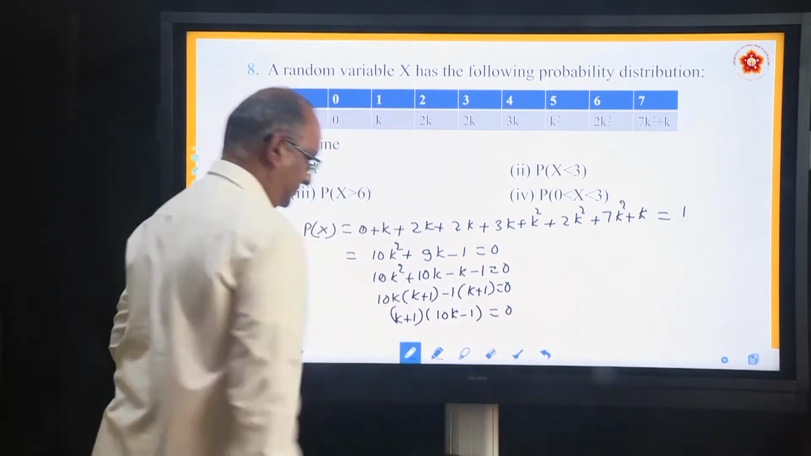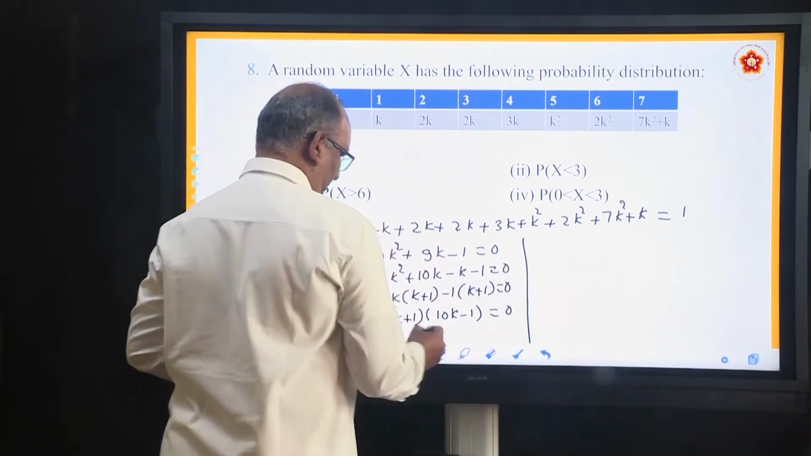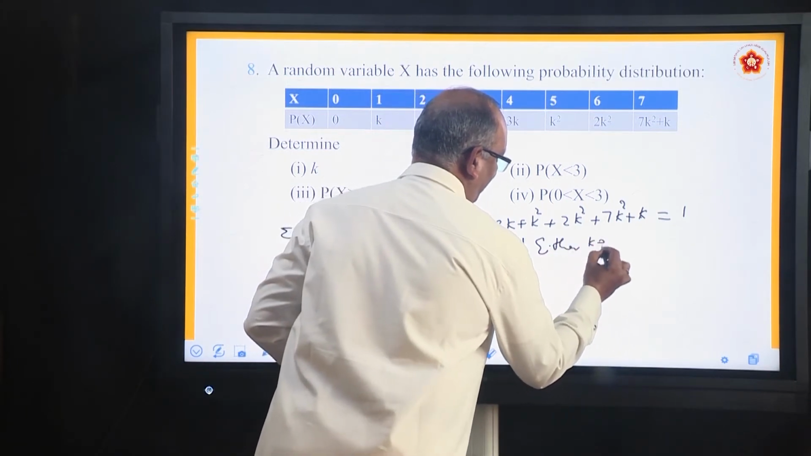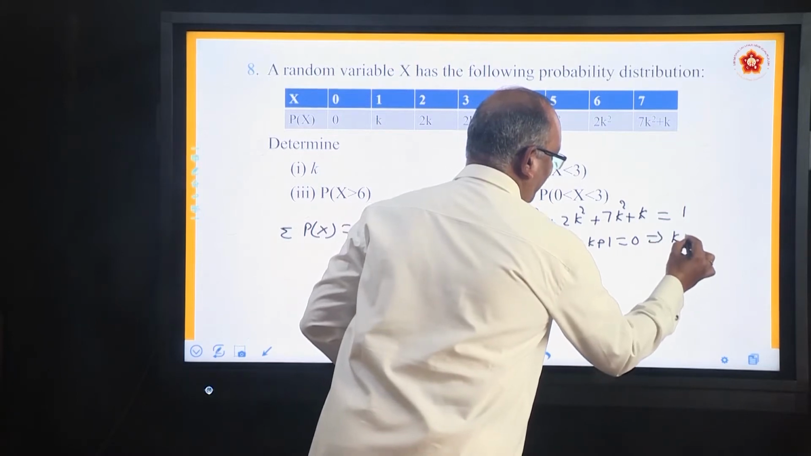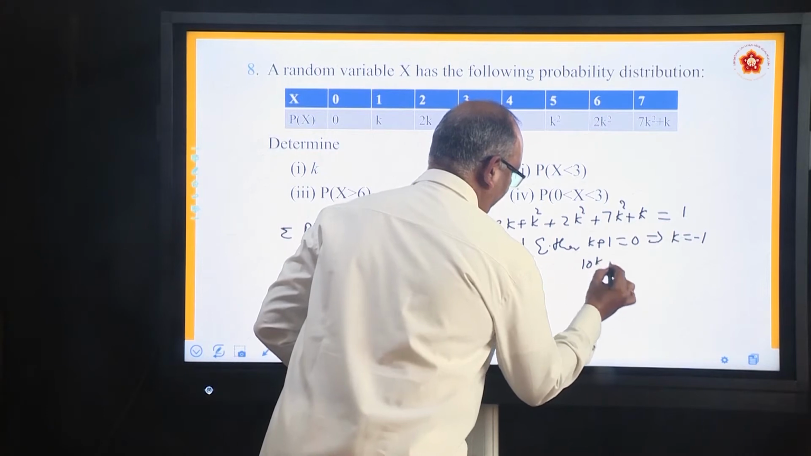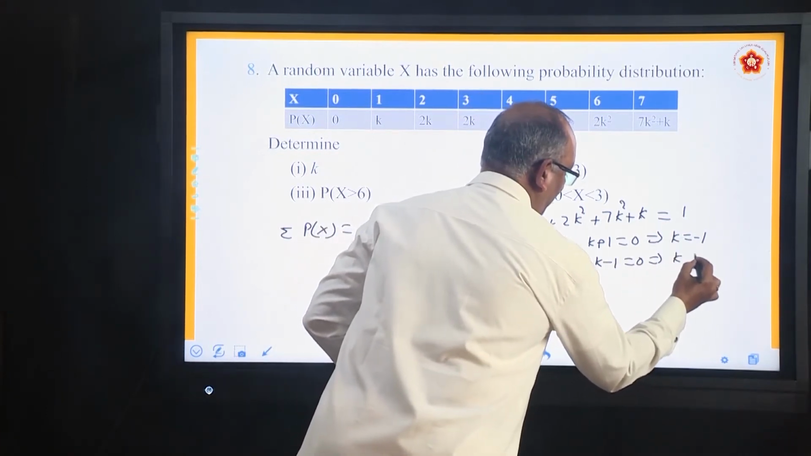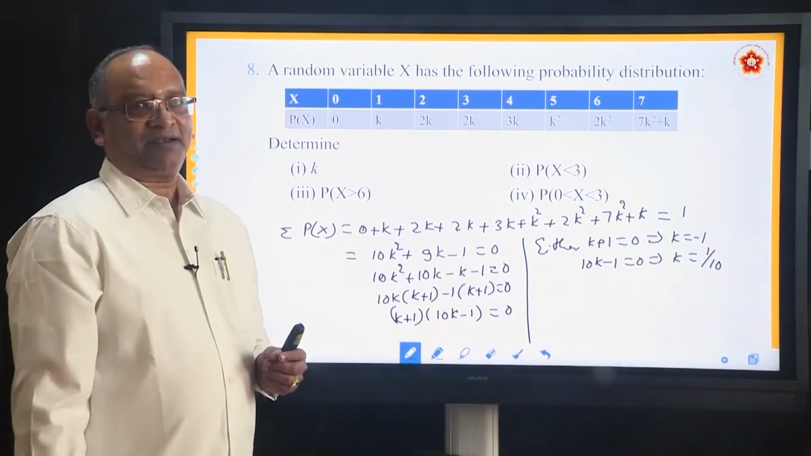Equal to 0. Simplify it further. How will you simplify? We will say either k plus 1 equal to 0, which will give you k equal to minus 1, or 10k minus 1 equal to 0, which will give you k equal to 1 by 10. Which one to be taken?